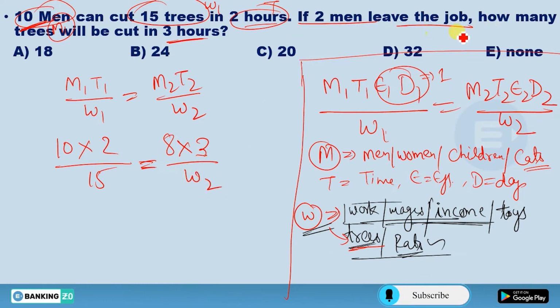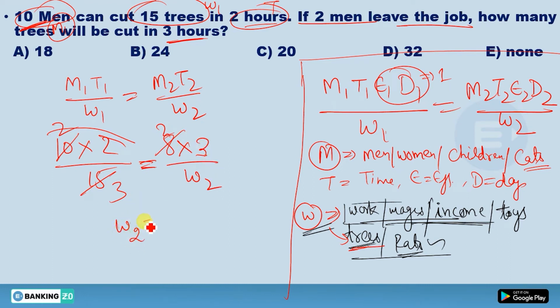It means you have to find the number of trees they will cut. So now cancel out what's getting here. 5 2s are 10, 5 3s are 15. Now 2 2s are 4, and this will cancel out by 2. 2 3s are 6, 3 6s are 18. So you will get W2 equals 18. So 18 trees would be the right answer.